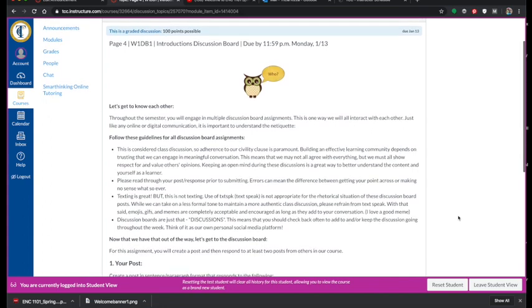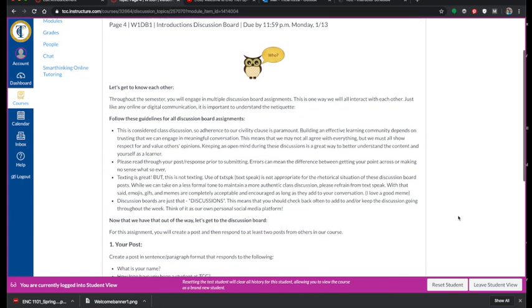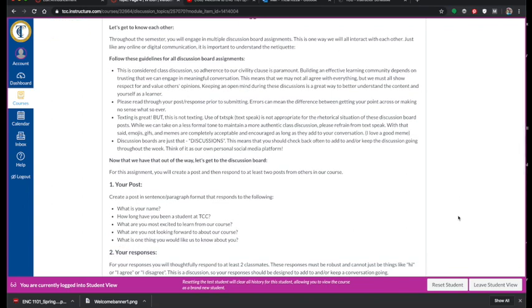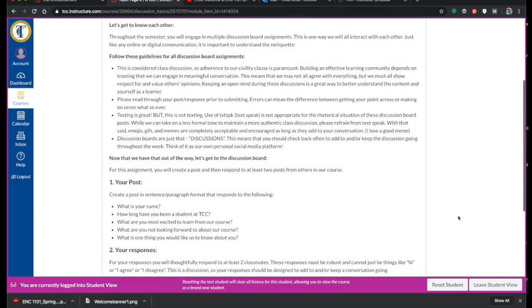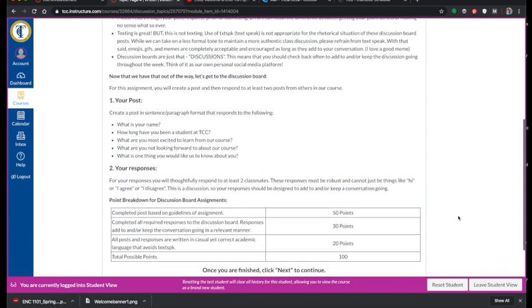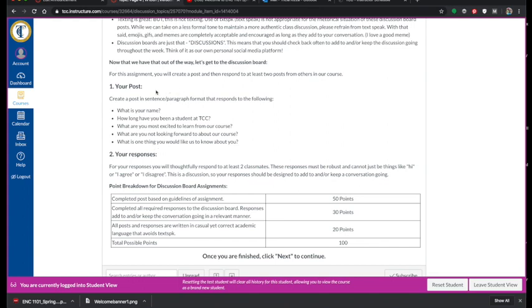This is a discussion board. This will be one of many of the discussion boards that we have throughout our semester. And this one is just designed to kind of let us get to know each other, but it also gets you comfortable with our discussion boards. In order for us to build the online community, we want to make sure that these discussion boards create and continue a conversation. So with each discussion board, you'll notice that you'll have something that you need to do with regards to posting, similar to the way you would post on social media or post on a blog.